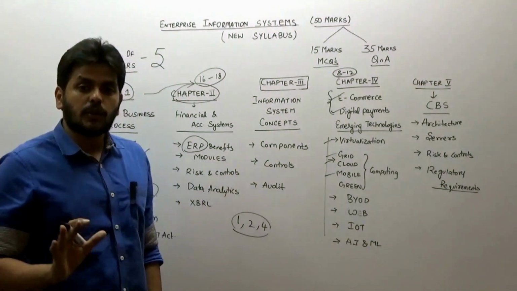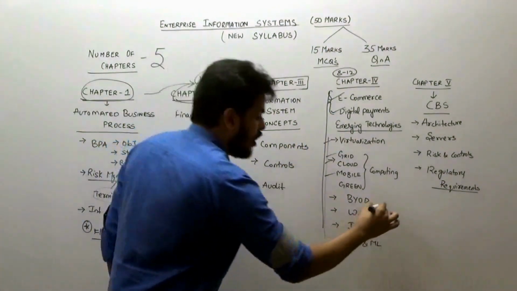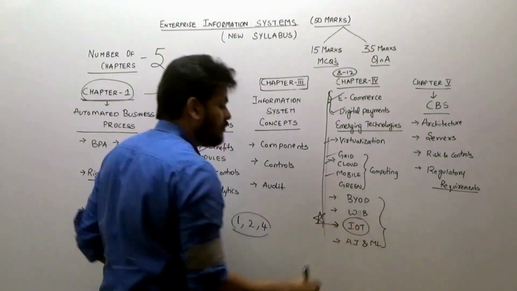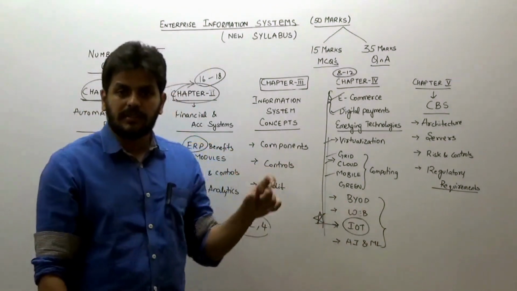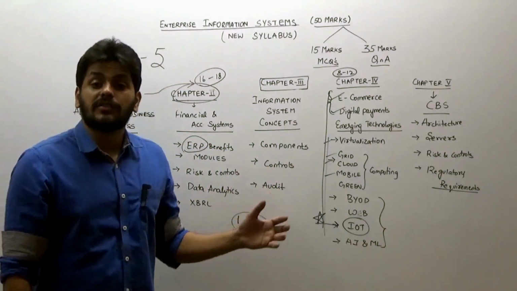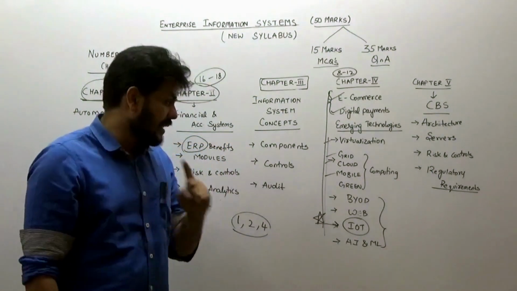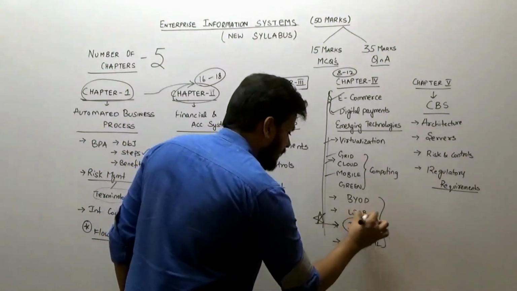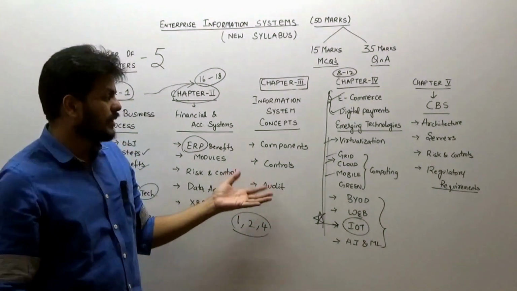So if you are thorough with the concept, then chapter 4 is your major game, and all the small topics. And IoT, I am marking a star for IoT this time because there are some changes where new small concepts have been added. What are those areas in which IoT is used, which also can pop up as an exam question. So if you are focused on both those, and even Web 3.0, it's a short answer which already appeared in the exam in the past.